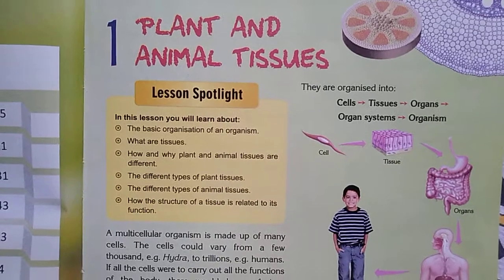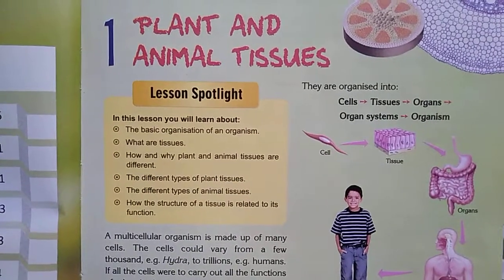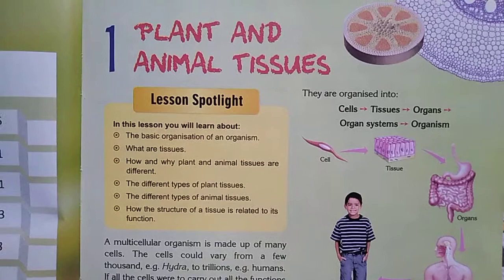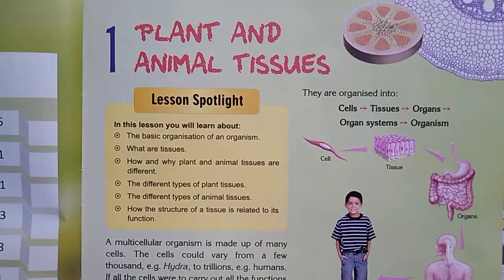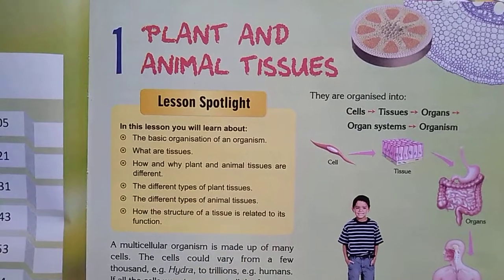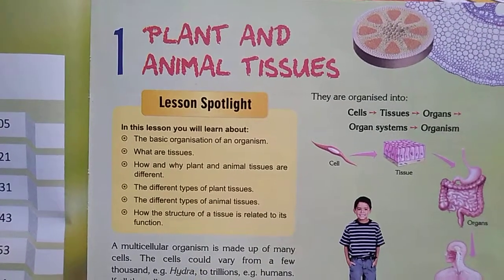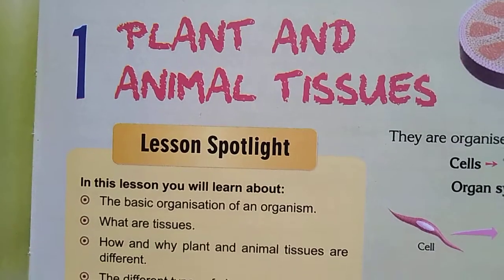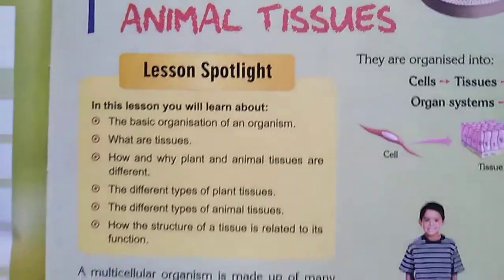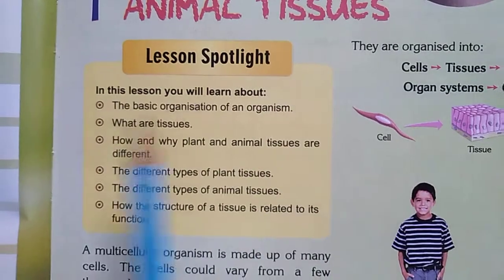Hello students, so today we'll read our first chapter, that is plant and animal tissues. By reading this heading you already know what we will read today. We will read about the plant and animal tissues. Understand? So let's read the lesson spotlight first.